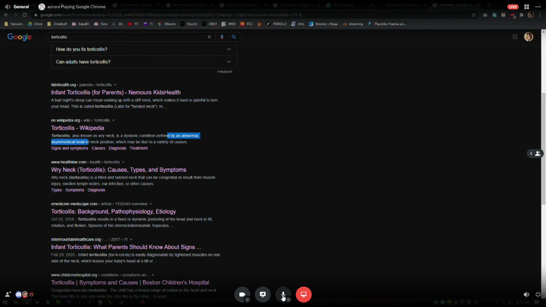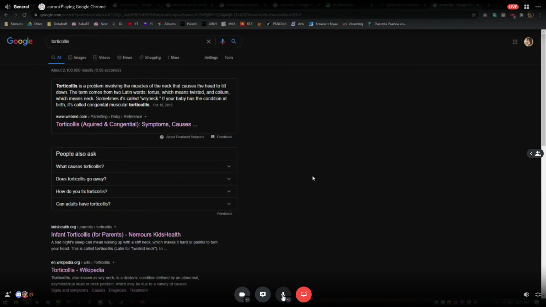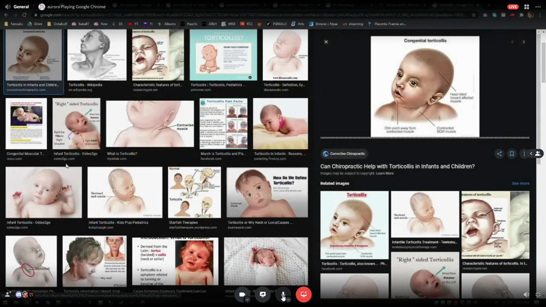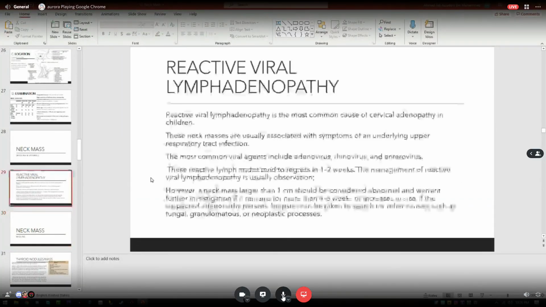Dia just abnormal asymmetrical head or neck position. Dia may due to variety of cause. So dia tak semestinya tilted to the left right. Dia boleh jadi any abnormal neck position is torticollis lah. Tapi tadi dekat dalam Quincy kenapa dia cakap dia tilted to the affected side? Okay, first kali torticollis tu is abnormal neck punya orientation kan. Dia tilted to the affected side. Tilted opposite ke to the affected side? Affected. To the affected side.